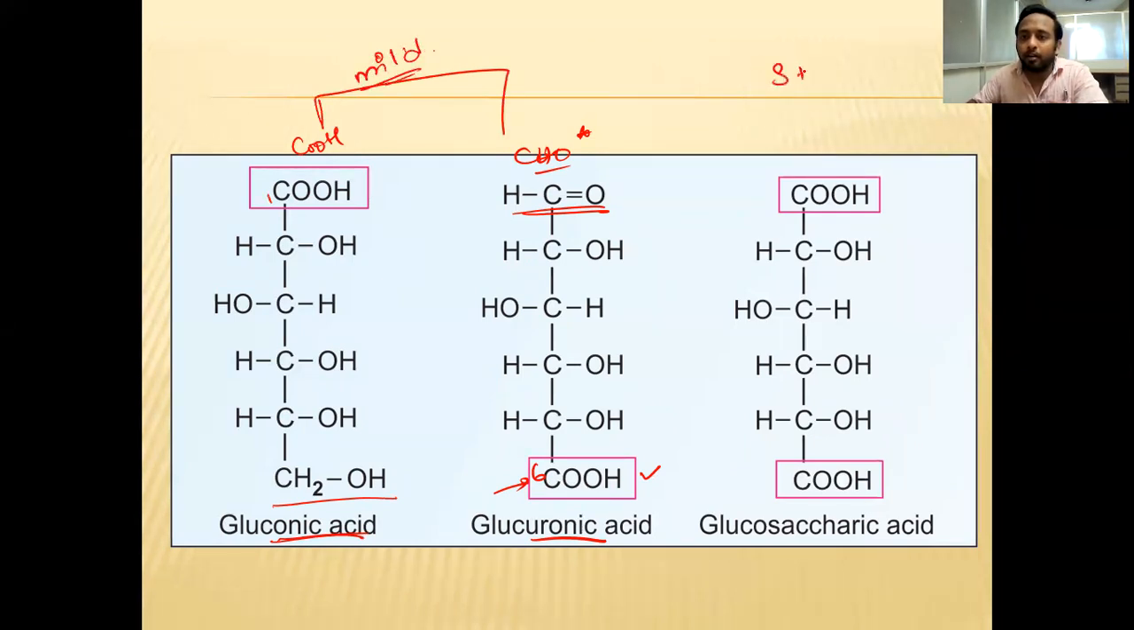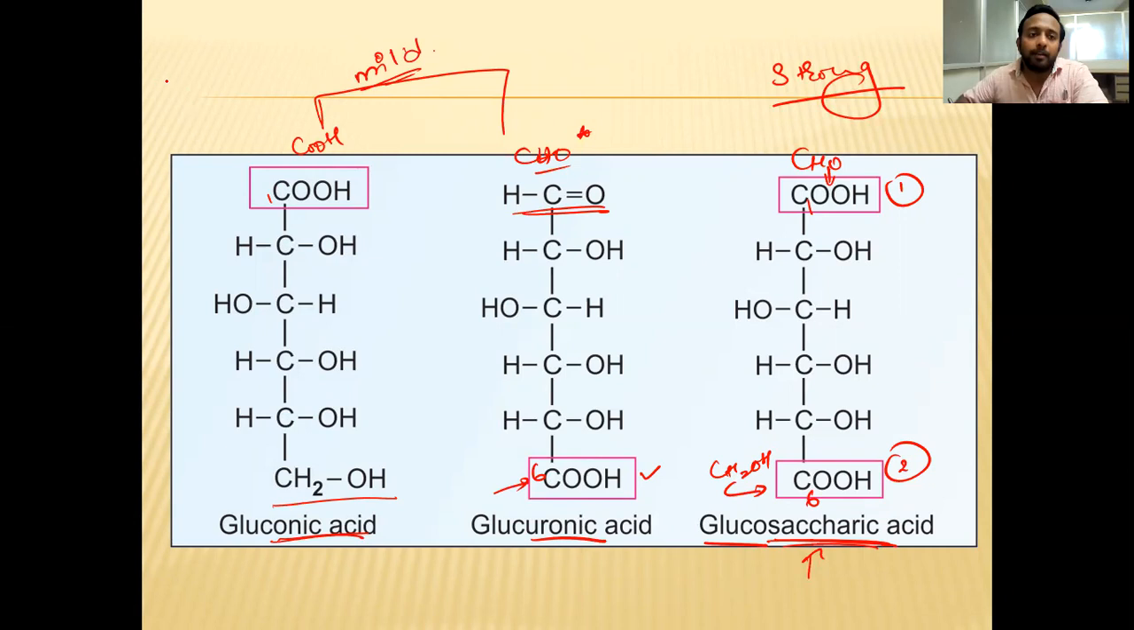If it is a strong oxidation, what is the change? CHO is converted into COOH, and CH2OH is converted into COOH. That is the first carbon and the 6th carbon, both forming the first carboxyl group and second carboxyl group. They are called glucosaccharic acid. The suffix you are adding is saccharic acid. So this is what happens when carbohydrates are exposed to oxidation.